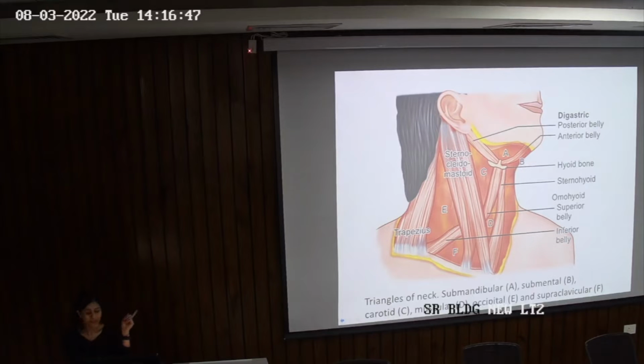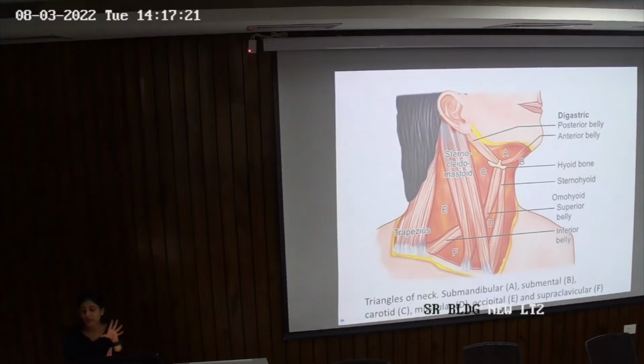This E and F is now further divided by the posterior belly of omohyoid. Can you see the small muscle which is right over here? Which is the inferior belly, right? So superior belly of omohyoid and inferior belly of omohyoid. Here, the inferior belly of omohyoid is dividing the posterior triangle into two triangles. F is your supraclavicular triangle and E is your occipital triangle. Now, so you know the contents and the boundaries of each triangle. There's anterior and there's posterior, right?